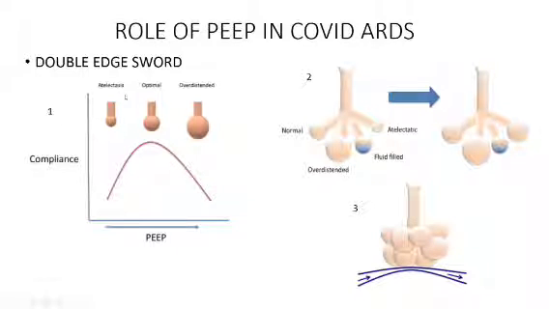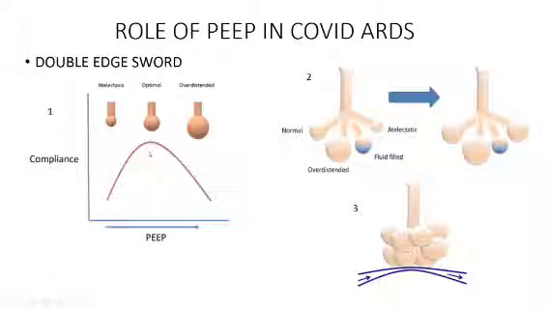Why? As we can see, this is the atelectasis, or the atelectatic alveoli. This is the one which we get in COVID ARDS. The compliance of this alveolus is very low, so my patient will have high peak and high plateau pressure. I gave him some PEEP to reach an optimal level of opening of the alveolus, and I reached a good compliance. My peak and plateau pressure will decrease.